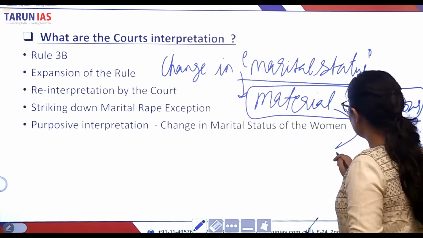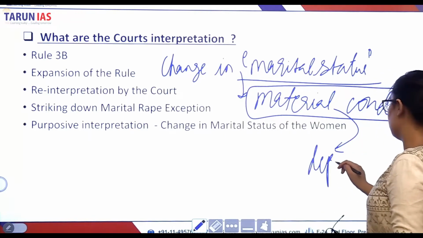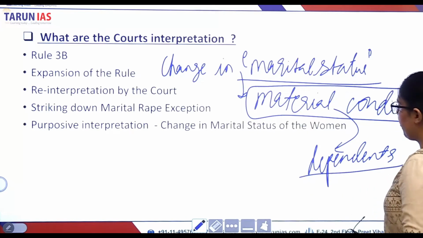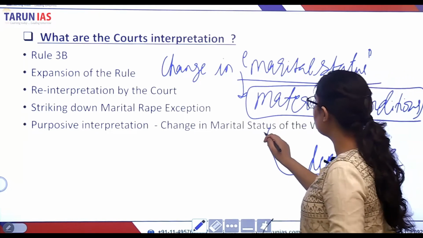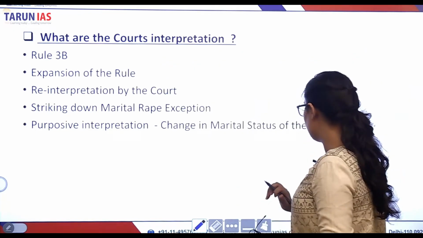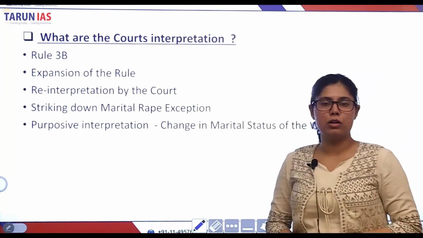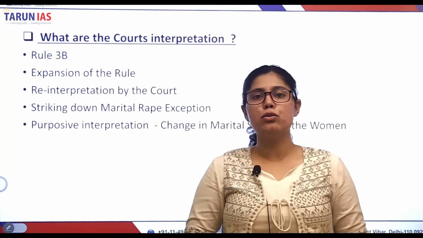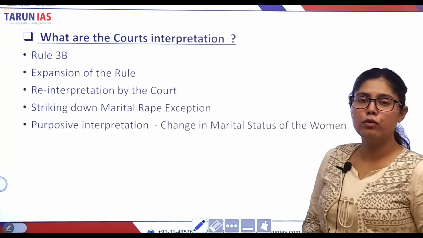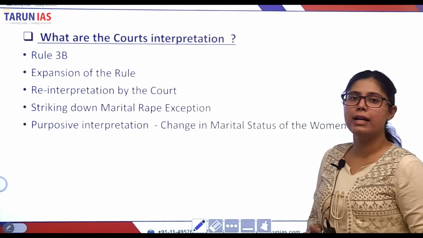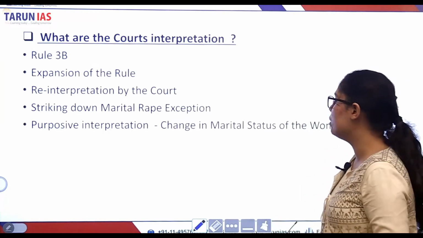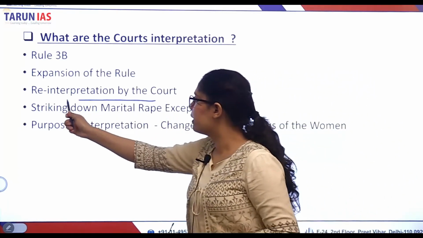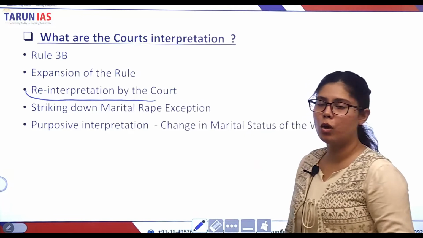That means she might have dependents, right? She may not be able to fulfill the requirements of the pregnancies. So change in marital status leads to change in the material condition and also to the mental status of the women. Therefore, the court has reinterpreted the law and expanded its provision to include other women as well. This we already discussed, the reinterpretation of the law by the court.